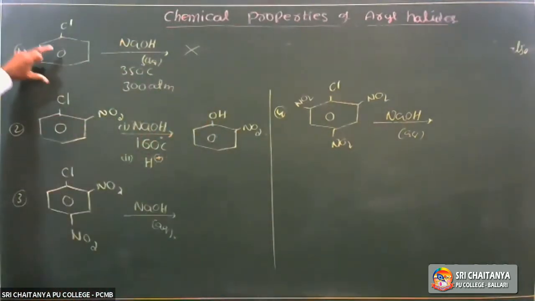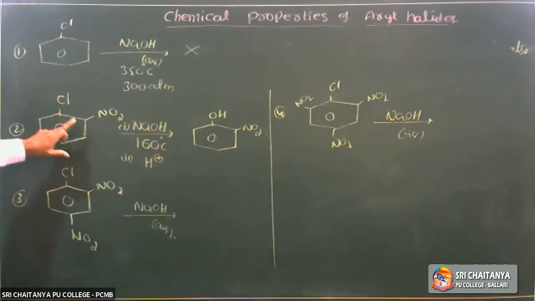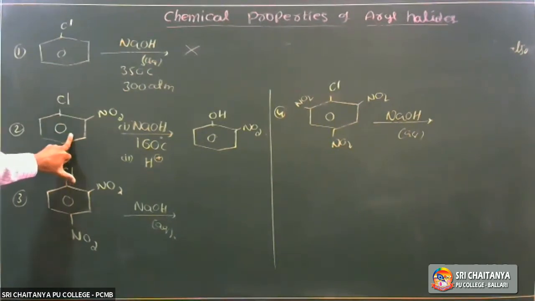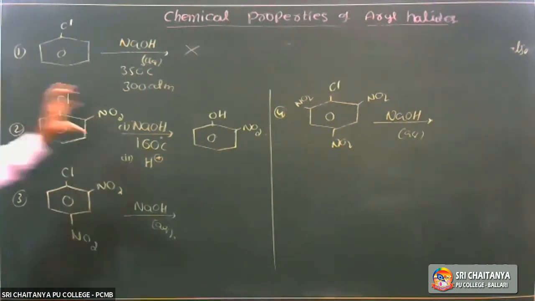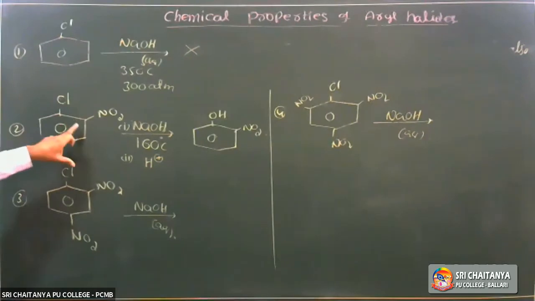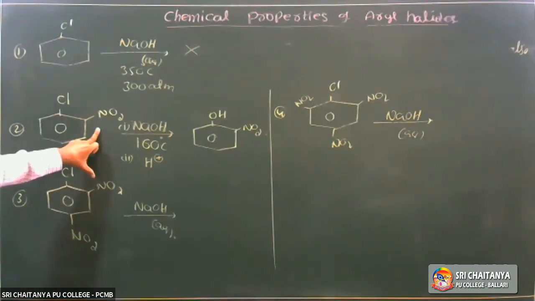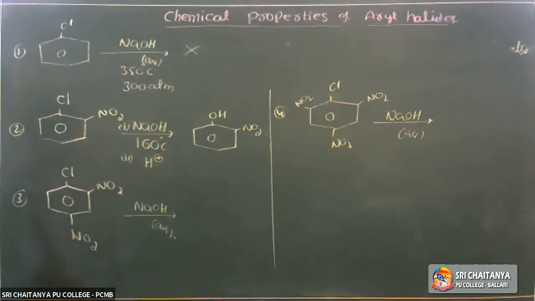So between chlorobenzene and nitrochlorobenzene, which is more reactive? Ortho-nitrochlorobenzene is more reactive because the electron withdrawing group decreases the electron density on the benzene ring, which facilitates the attack of the nucleophile.